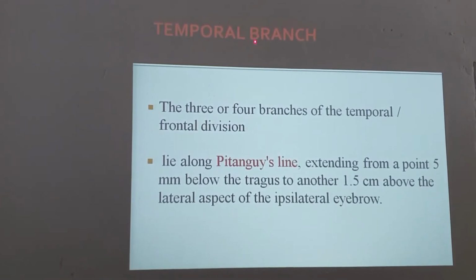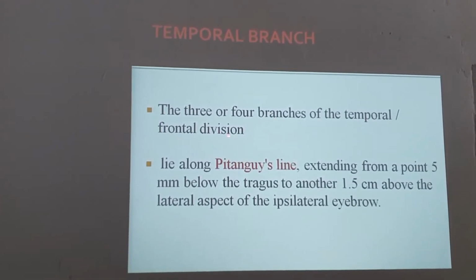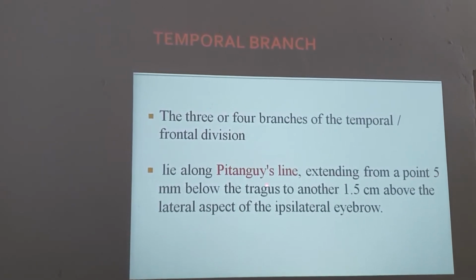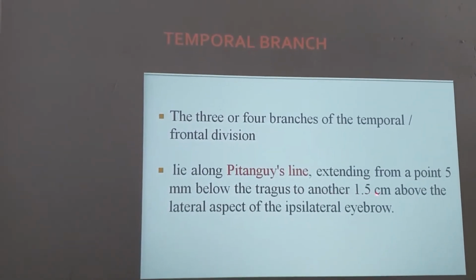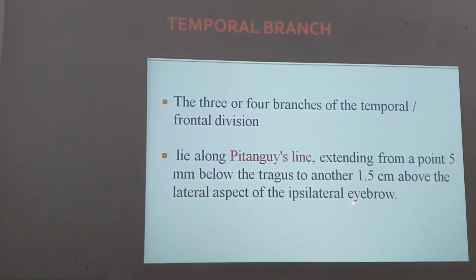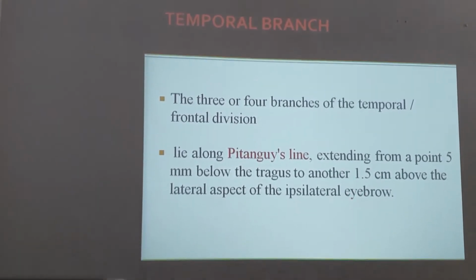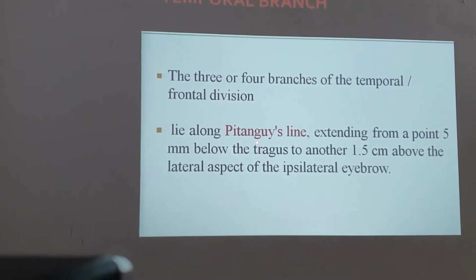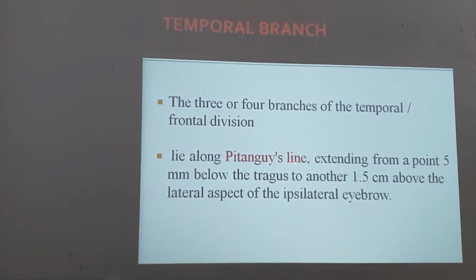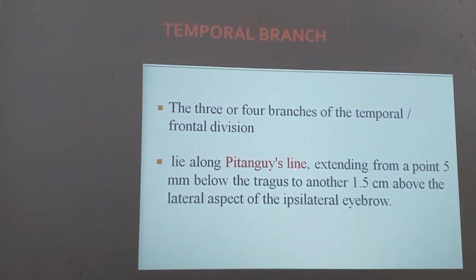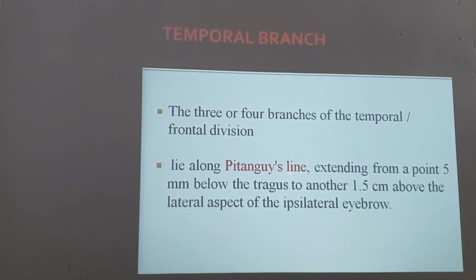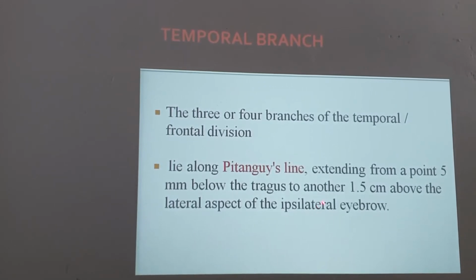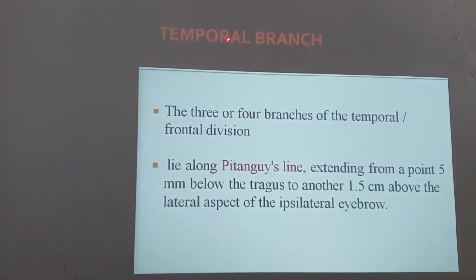Temporal branch. The 3 or 4 branches of the temporal or the frontal division lie along the Pitanguy line, extending from a point 5 mm below the tragus to another point 1.5 centimeters above the lateral aspect of the ipsilateral eyebrow. So we imagine a lot about this particular facial nerve, but according to this statement, the Pitanguy line extends from 5 millimeters just below the tragus to 1.5 centimeters above the ipsilateral eyebrow. It means that from here to here, this much part is occupied by this temporal branch.